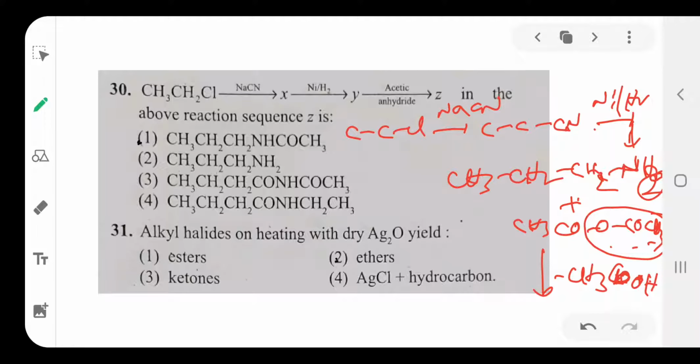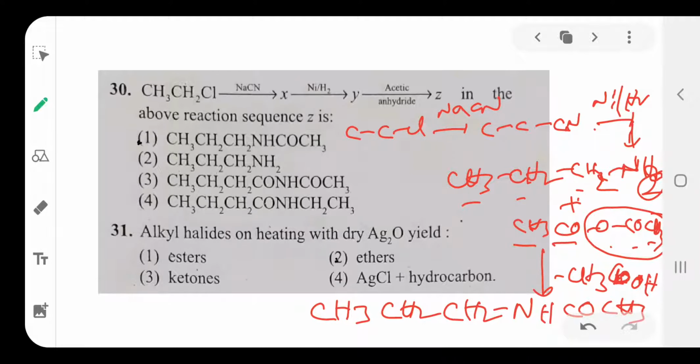What are the remaining products? CH3 CH2 CH2, these. Again, after loss of one hydrogen, remaining NH, then COCH3 attacks. So this is the product. Then which is the correct product? The first one is the product. Okay. Then next, question number 31.